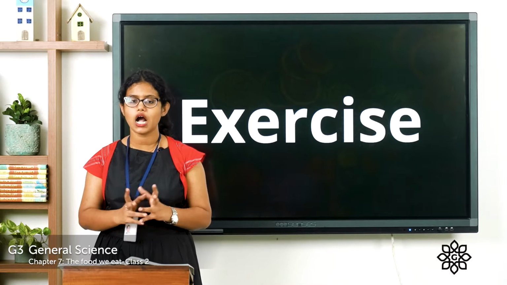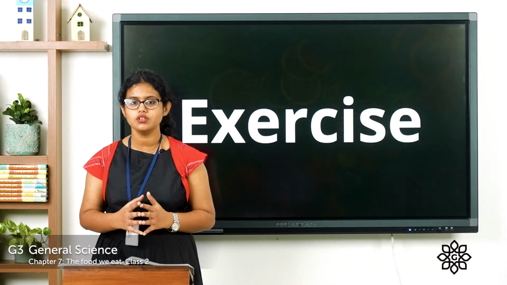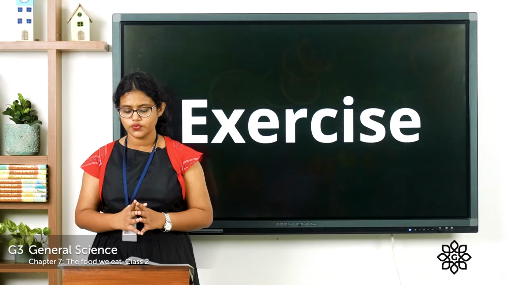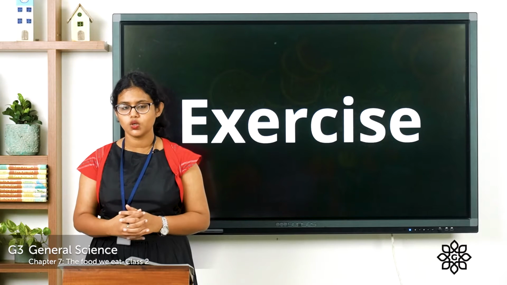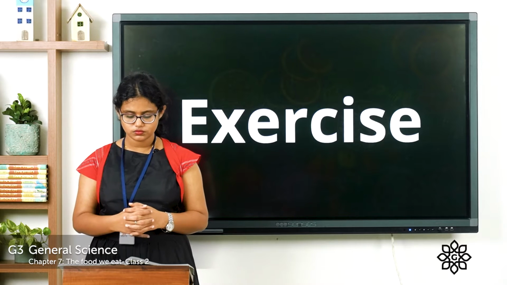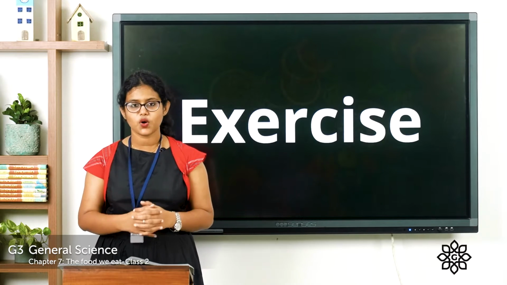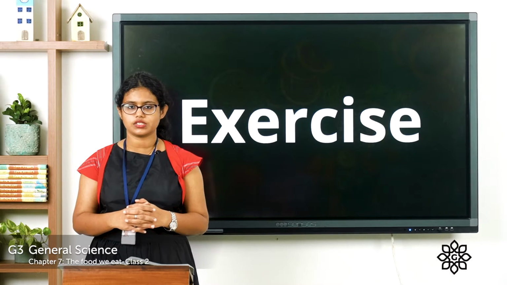Carbohydrates in the food are for: energy, growth, protection, repair. The second one. Proteins in the food are for: energy, protection, growth, warmth. The third one. Pulses are rich in: proteins, vitamins, fats, carbohydrates.